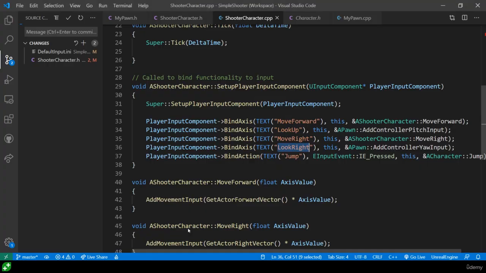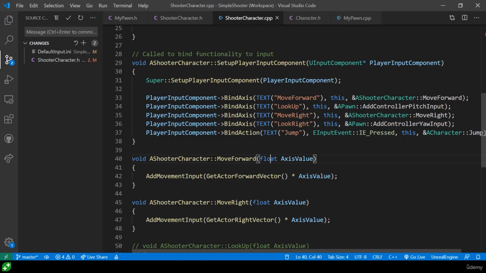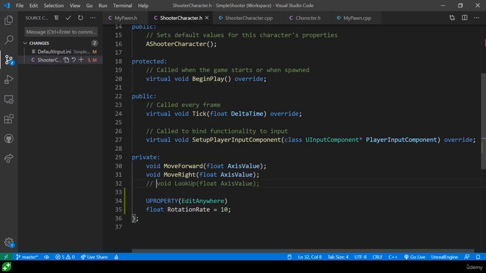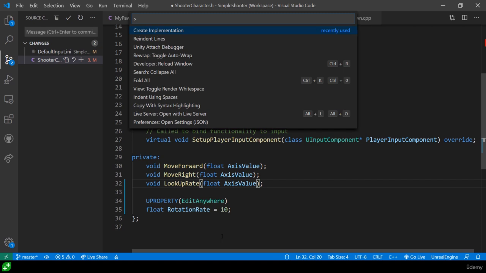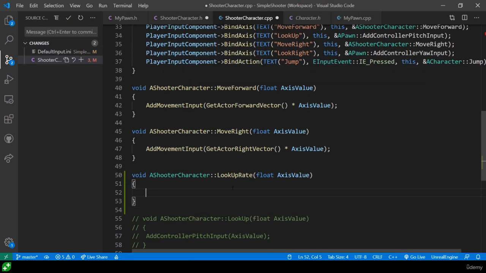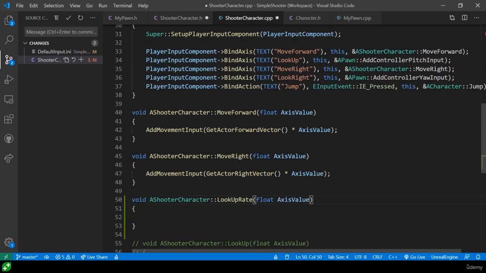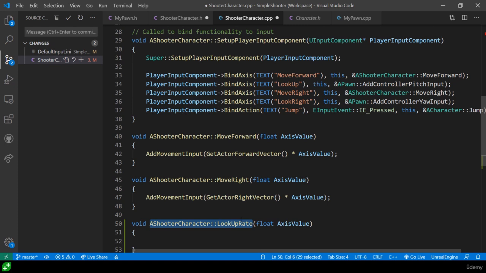we're using. So then what we can do is we need to map this, and we don't want to map it directly to the add controller yaw because we need to do a little bit of maths to calculate the rates and make those rates frame rate independent. So what we're going to do is go over to Alt-O and create ourselves a lookup, which handily we've already got here, and I'm going to create it as lookup rate, and go ahead and create this with Control-Shift-P, using my create implementation plugin to do a lookup rate implementation. Got an axis value coming in, that's great.